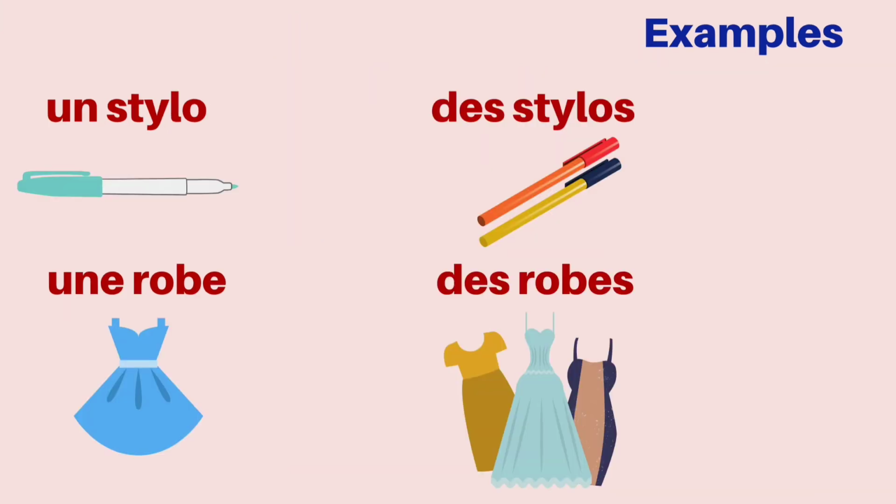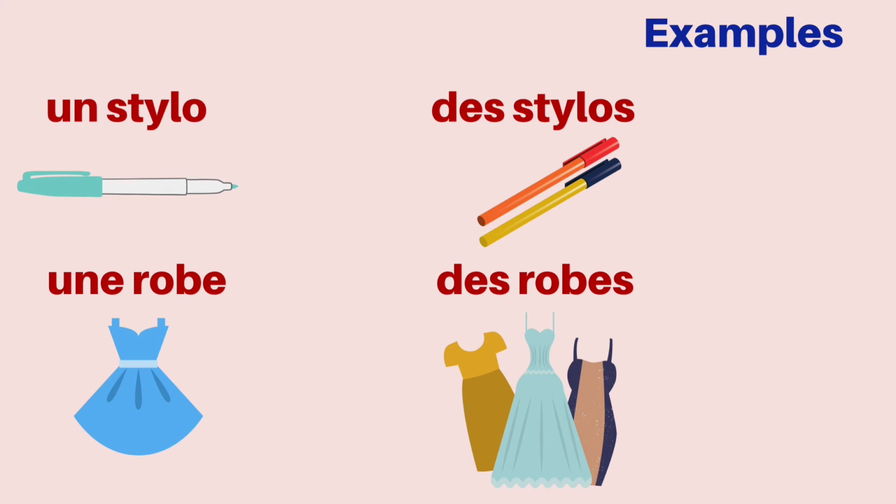Now, let's look at some more examples. Now, these are non-living things, but still in French, all the nouns have genders. So they are either masculine or feminine. So if you look at the first one, un stylo, it means a pen. So I use the article un, which means the gender of pen is masculine. Same way I use une robe, which is a dress. The gender of dress is feminine, so I use une.